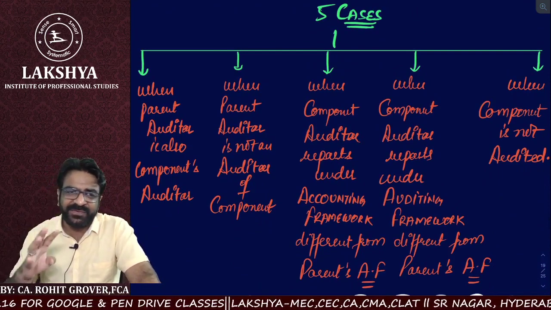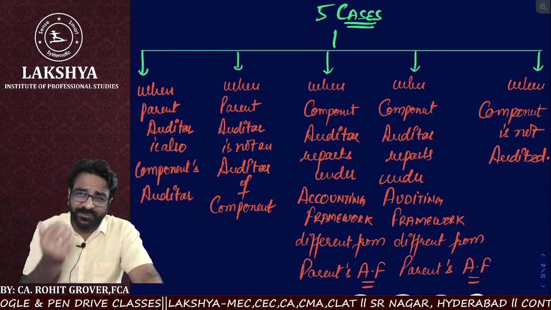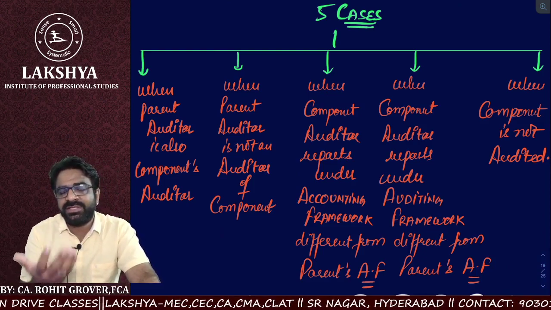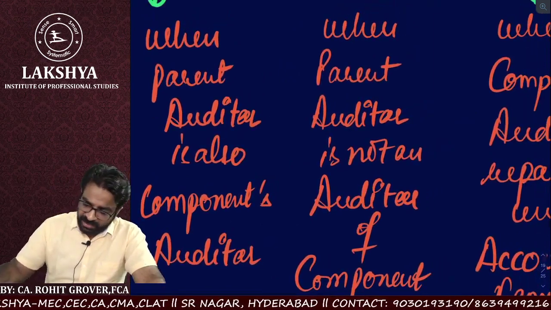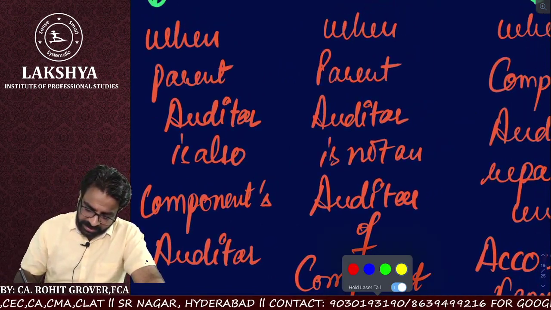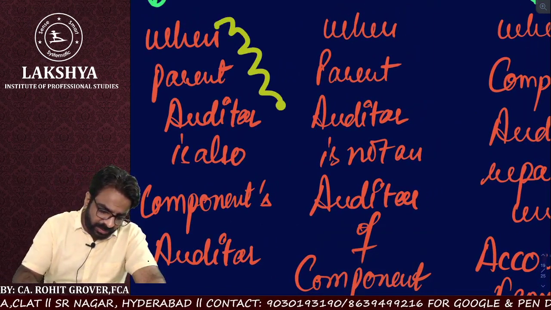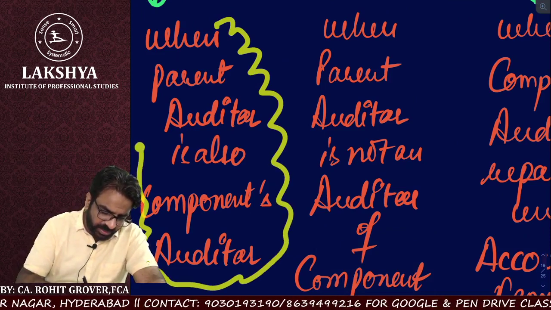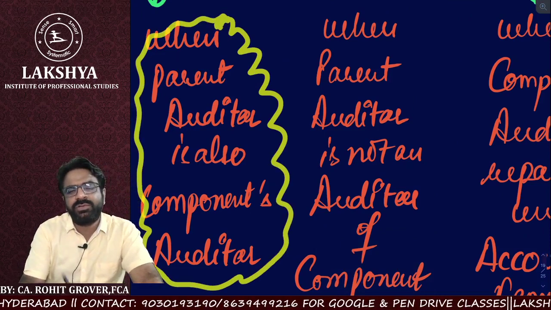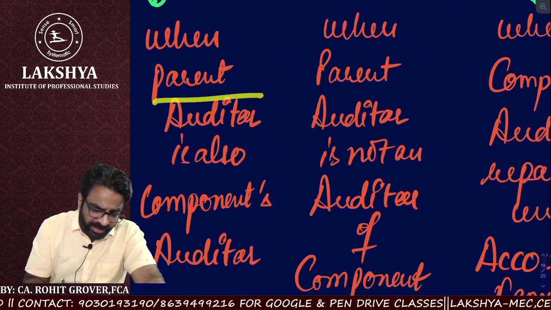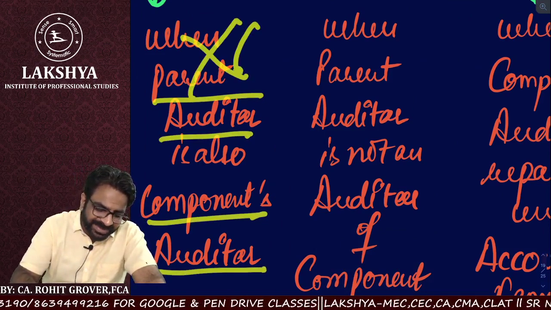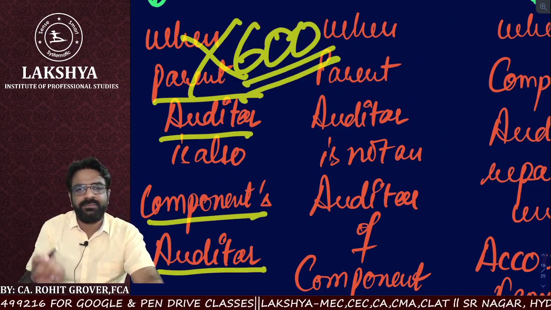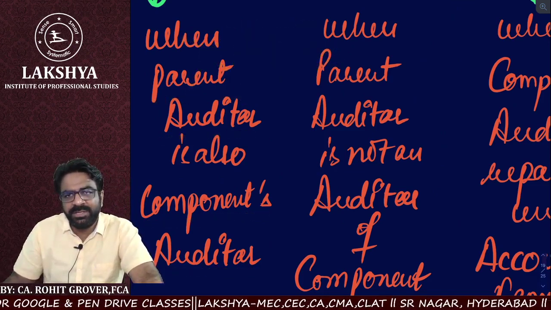There are 5 different types of reporting you may face when you do the audit of consolidated financial statements. Criteria number 1: when the parent auditor and the component auditor are the same. So think logically, when the parent auditor and the component auditor are the same, there is no place for 600.